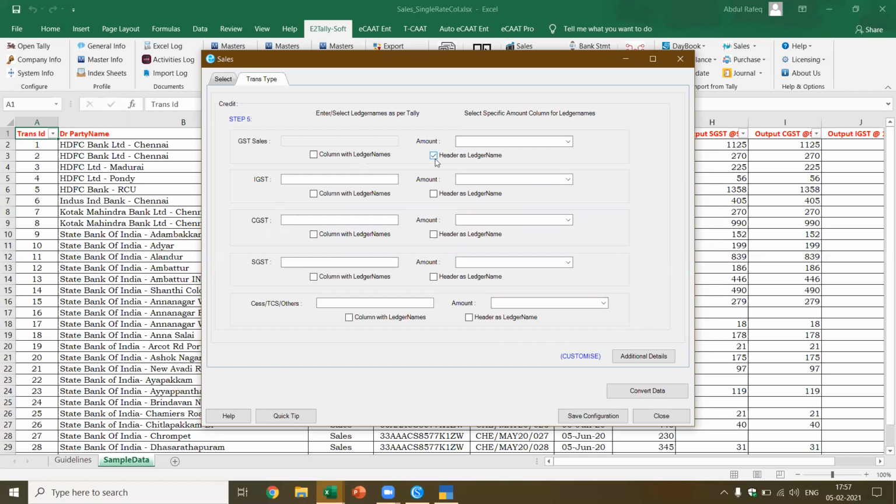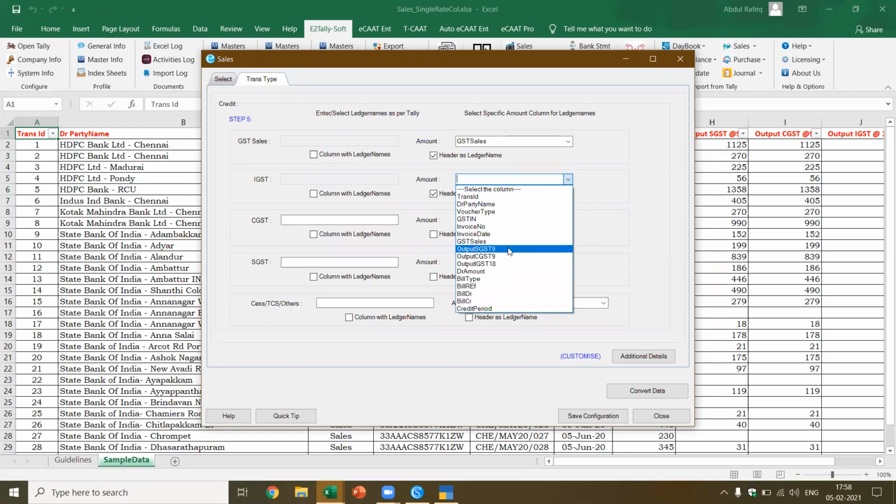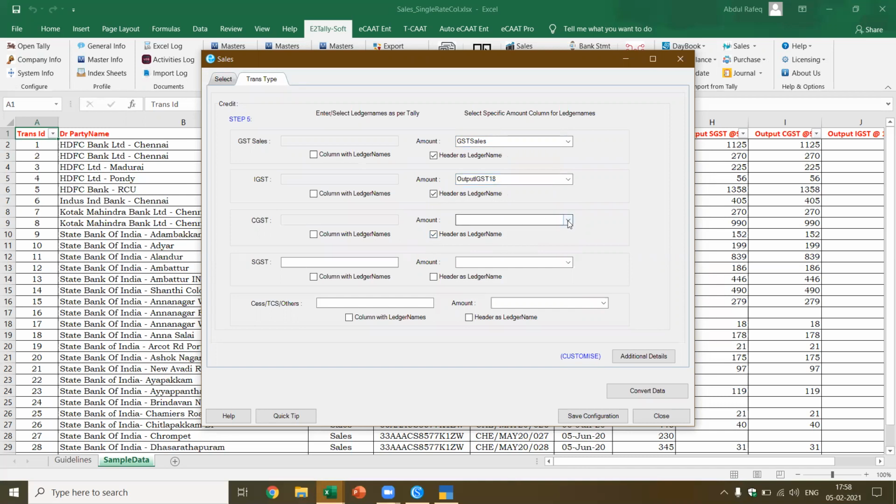Now header. Now here what do I select? I have to select the GST sales, and here I select the. Now this is actual data from one of the clients who is actually doing output IGST, who is converting the data based on the standard formats. So it means they were earlier manually entering the data. Now they're able to convert this. I'm picking up CGST. Now I have got this SGST.